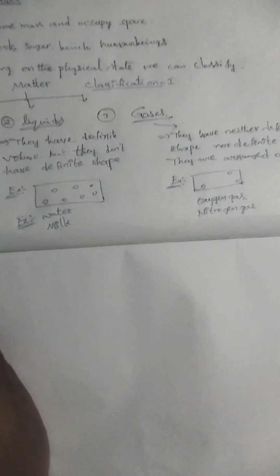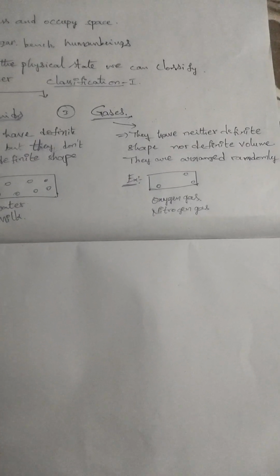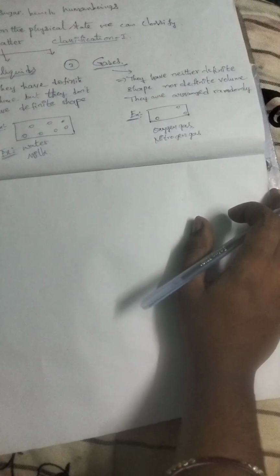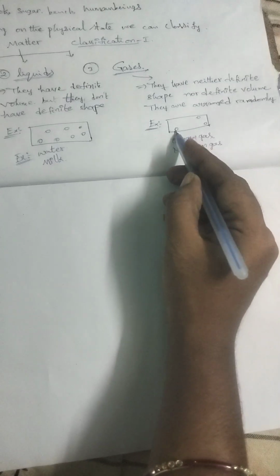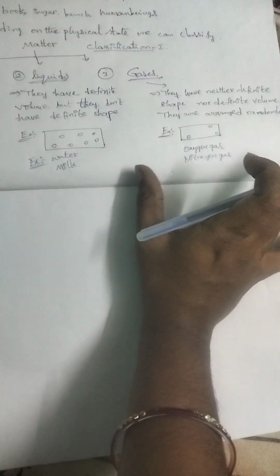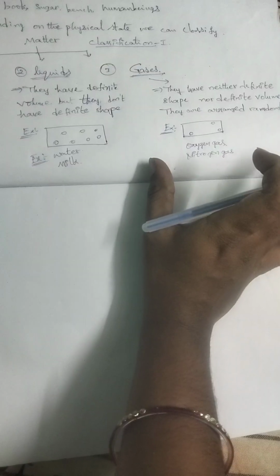Now coming to the gases, they have neither definite volume nor definite shape. The molecules or atoms are arranged in a random manner. See here guys, the molecules are arranged randomly. For example, oxygen gas, nitrogen gas, the gases available around us. That means gases have no particular shape and particular volume.